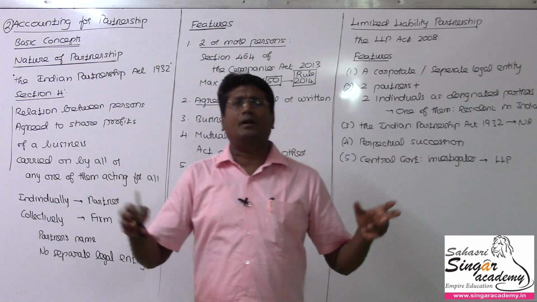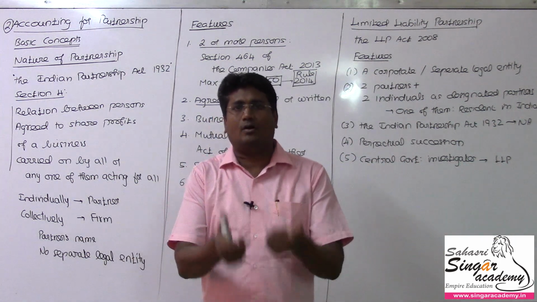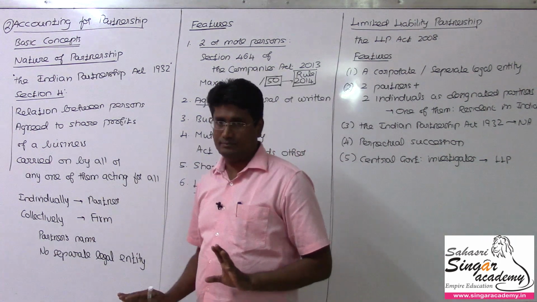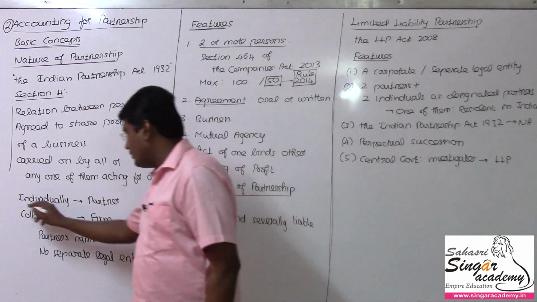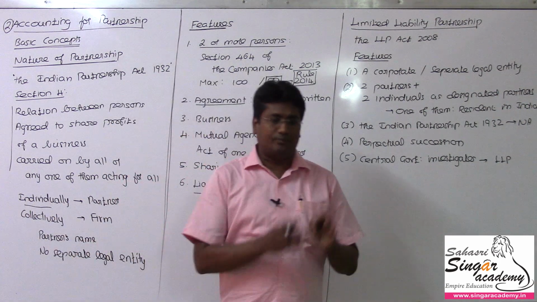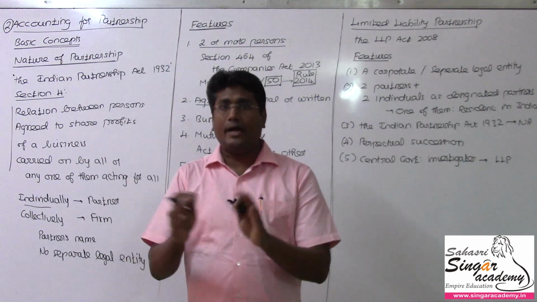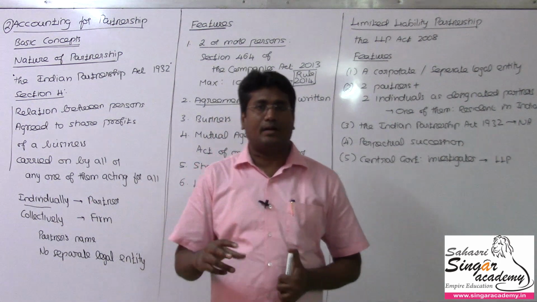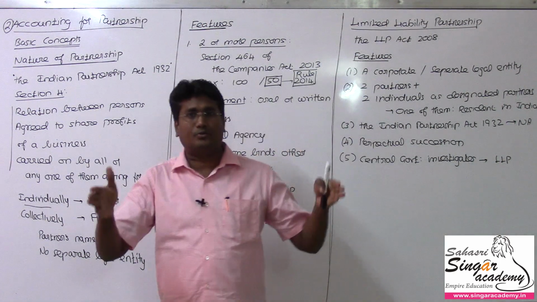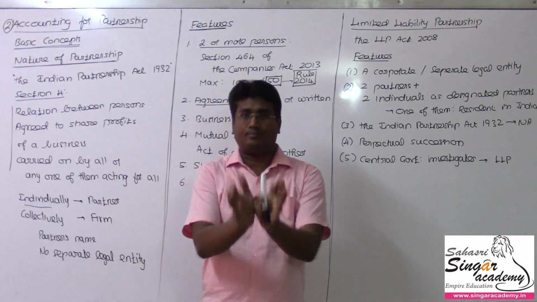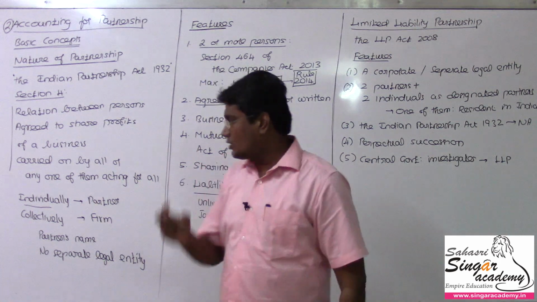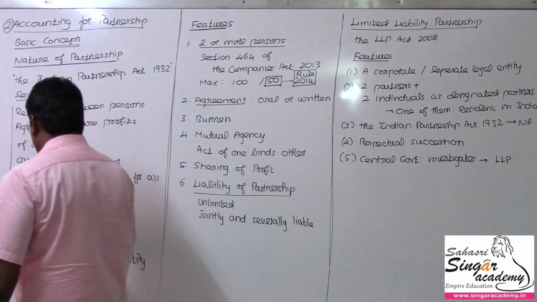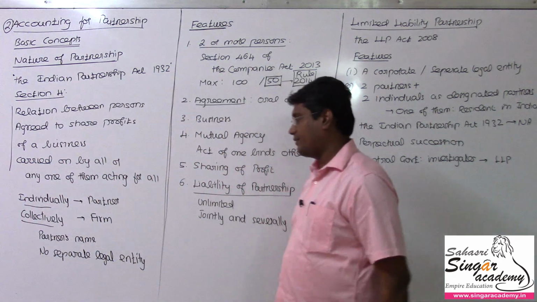Each and every member of your firm individually will be called a partner. All the partners put together collectively we can call the firm. Clear? So individually it is a partner and collectively it is a firm. So A, B, C, D join together to run the business. A is a partner, B is a partner, C is a partner, D is a partner. Collectively all the 4 put together running the business, this particular team will be called a firm. I hope you could understand the core difference between individually and collectively.